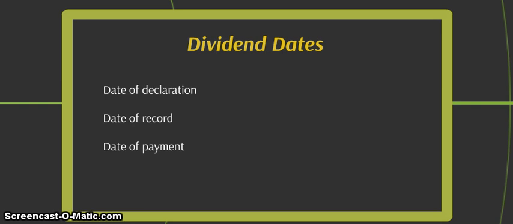Okay, so we're going to declare a dividend. When you declare the dividend, you're saying we are going to pay it, and that's the date in which you incur a liability for it. So you record that dividends account, and you record a dividends payable. Okay? Now you're not paying it that day, you're just declaring it.